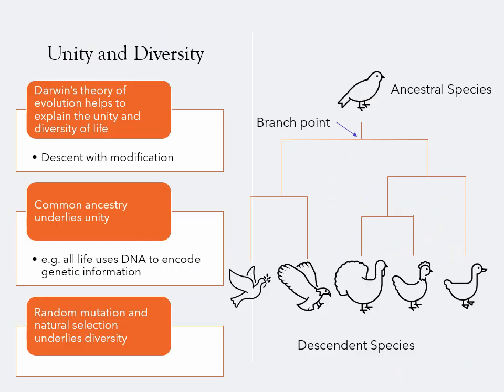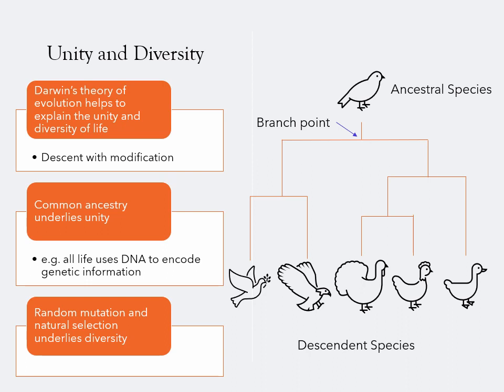This theory of evolution was most famously put forward by Charles Darwin, and his theory helps to explain what we describe as the unity and diversity of life. He described this process as descent with modification, in which a single ancestral species can give rise to multiple descendant species over time, through changes that arise within the population. It's important to remember that we're dealing with evolutionary time here, so consider this in terms of millions of years rather than days or weeks.